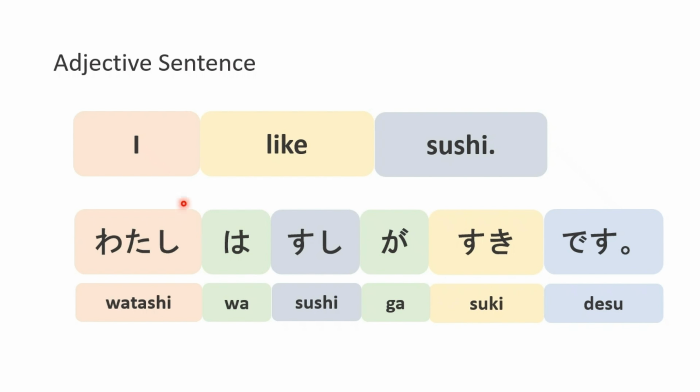Like is an adjective in Japanese. When an adjective has an object, like 好き, it is marked with the particle が。For example, 私は寿司が好きです。I like sushi.